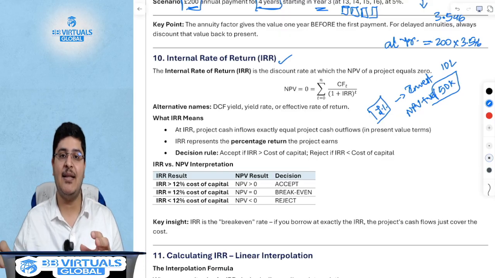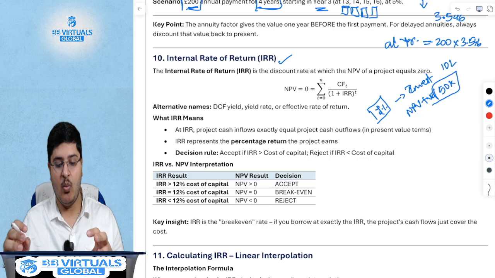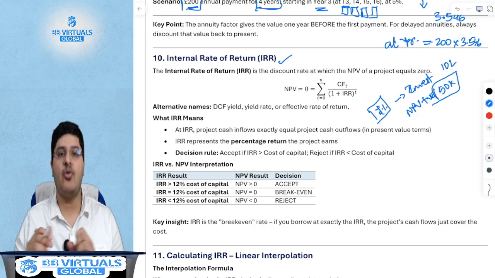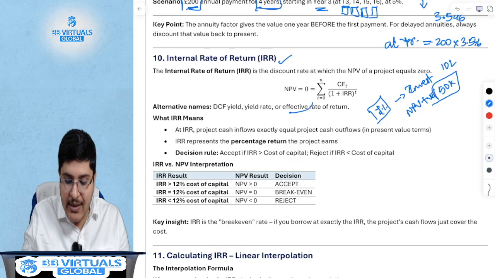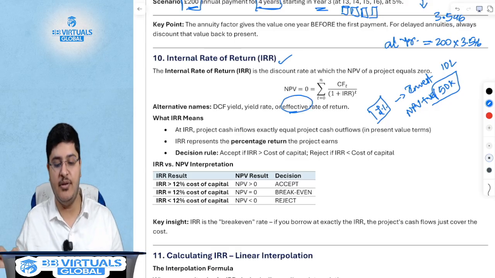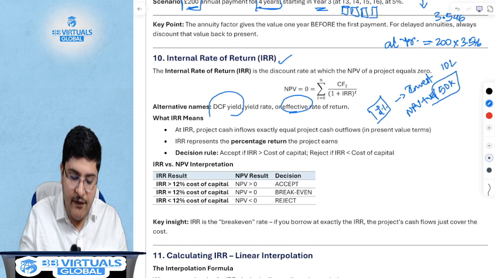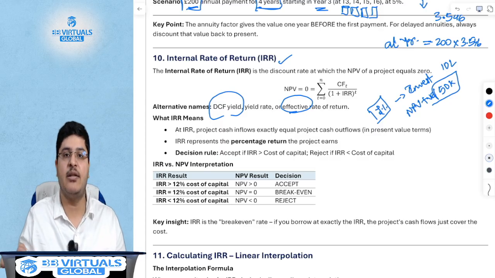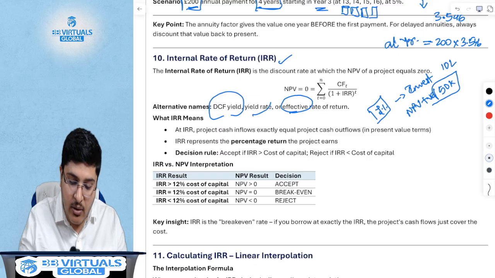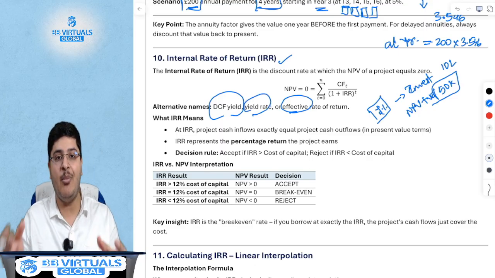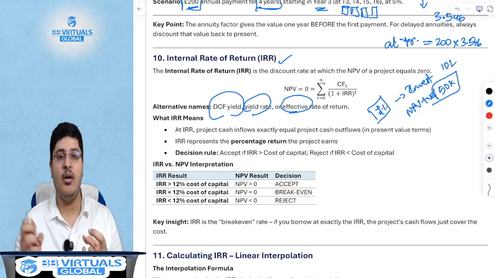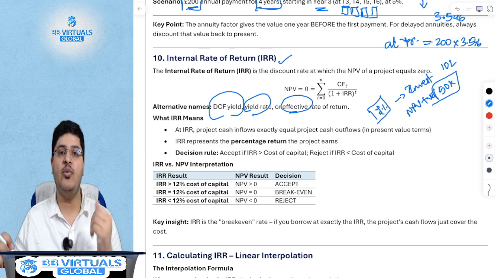What is internal rate of return also called as? It is also called the effective rate of return or the DCF yield. This DCF, of course, is the discounted cash flow. So, DCF yield or the yield rate. Yield is actually the amount that you get, or the earnings that you get.